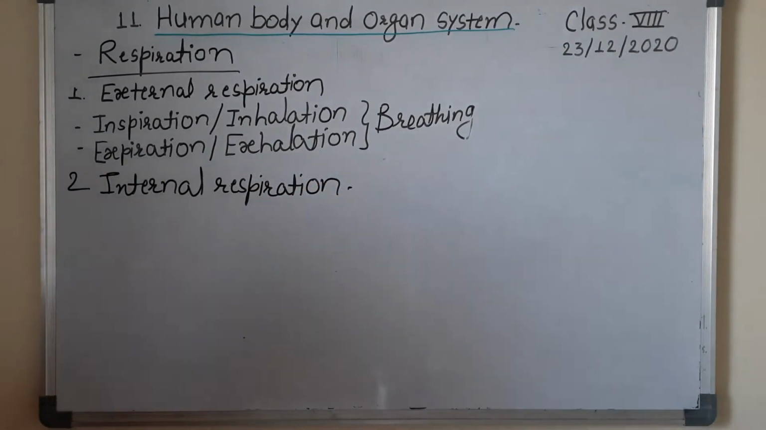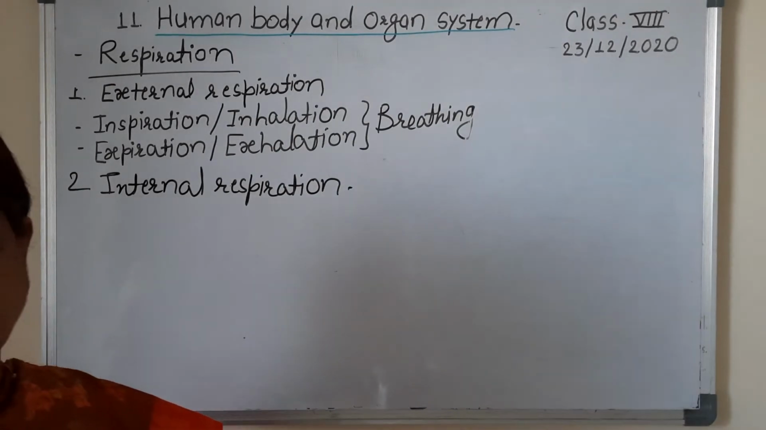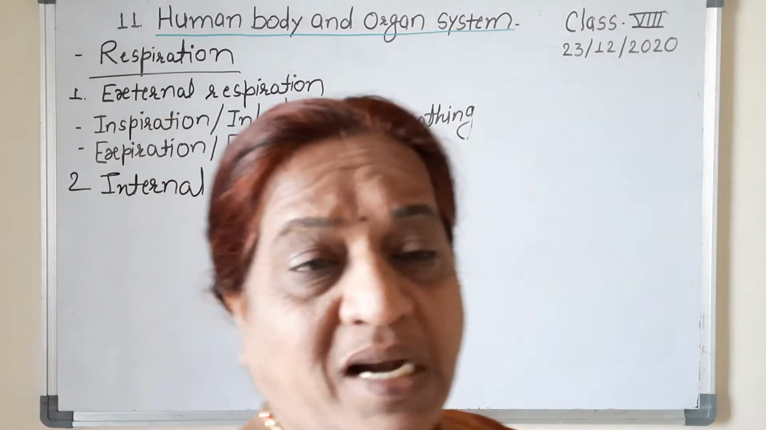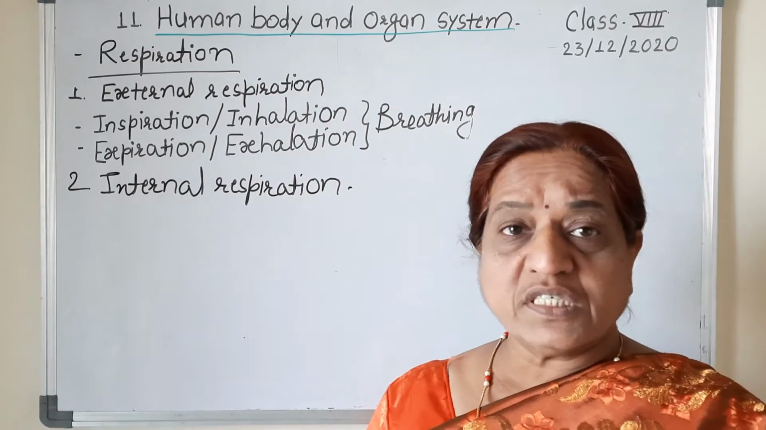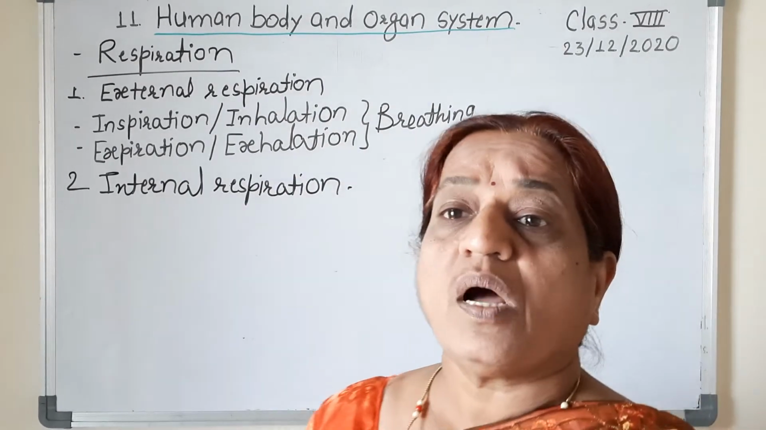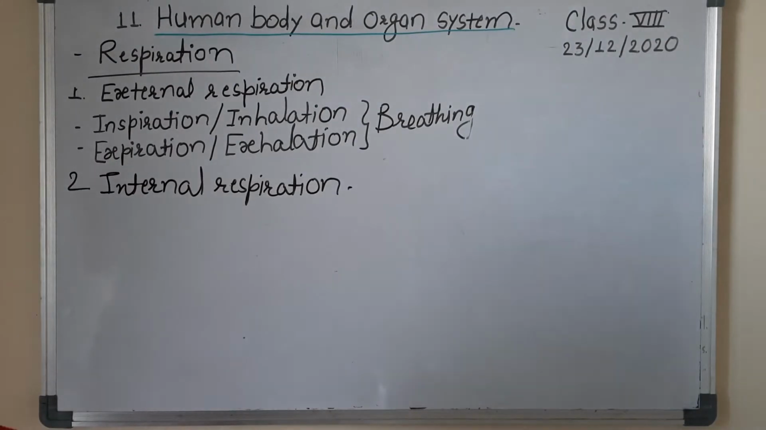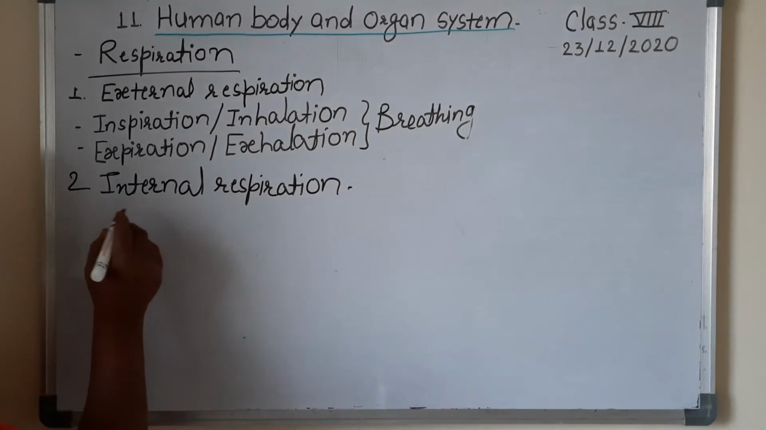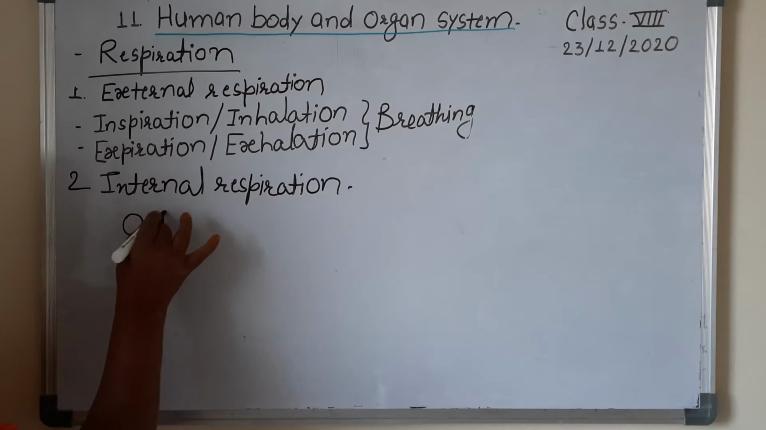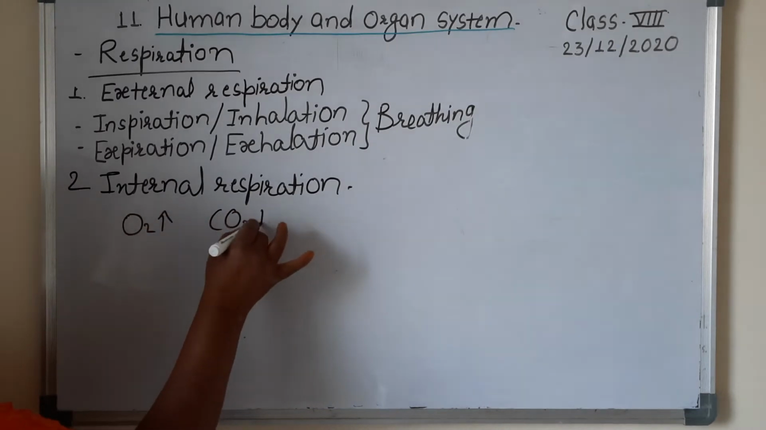Now in internal respiration, what happens? The air which is taken inside, which has more oxygen, that oxygen is diffused into the body tissue or blood, and via blood it is supplied to the body tissues. So we take external air containing more oxygen and comparatively less carbon dioxide.